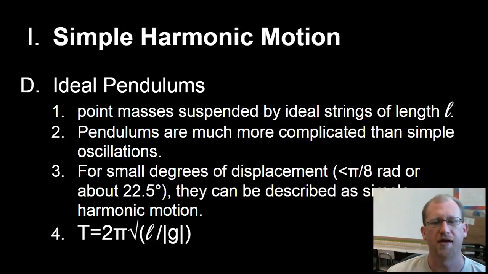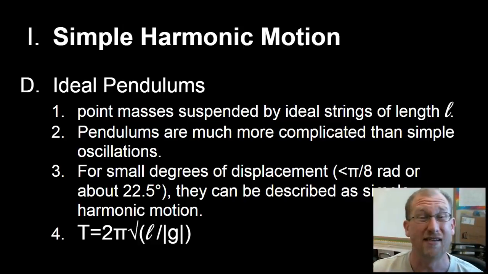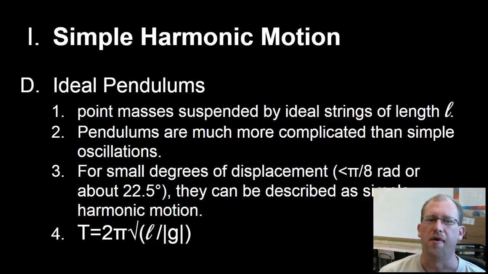Now, ideal pendulums. An ideal pendulum, just like an ideal string or an ideal pulley, doesn't actually exist. An ideal pendulum is a point mass, so all the mass is at one point, and it is suspended by an ideal string, so no friction, no mass in the string, of length L. We use a little cursive L for this because it's different than just the length of the arm, which we will care about next week.